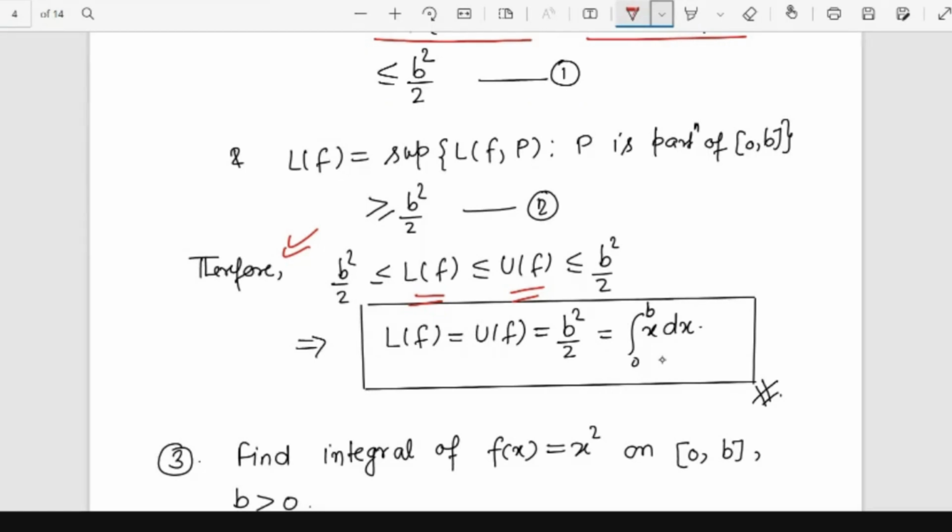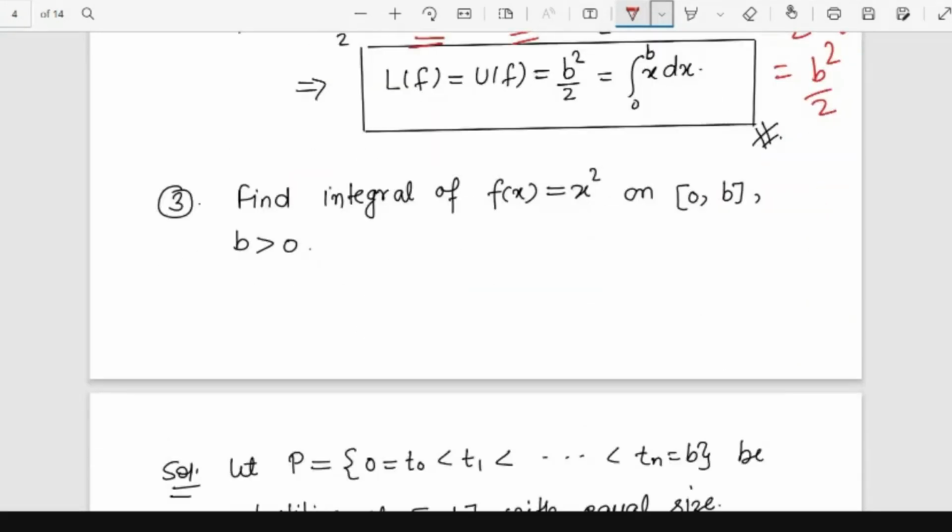You must have seen in school the integral from 0 to b of x dx. A simple integration gives x square by 2 from 0 to b, which is nothing but b square by 2. But now you see that by Darboux integrability, you have calculated this value.